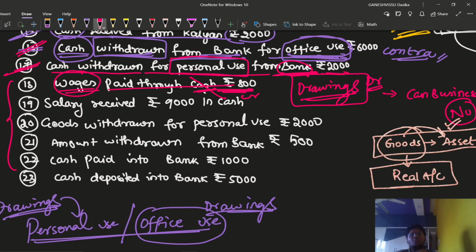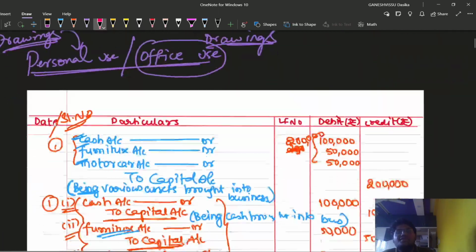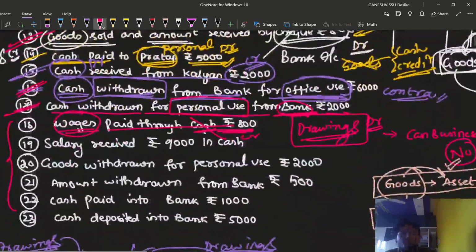We are required to debit wages account, because debit all expenses and losses. Wages is an expenditure, but it is not a loss, friends. We are required to debit wages account because it is an expenditure. Debit all expenses and losses, credit all incomes and gains. So debit the wages account and credit the cash account. So wages account Dr. to cash account rupees 800.